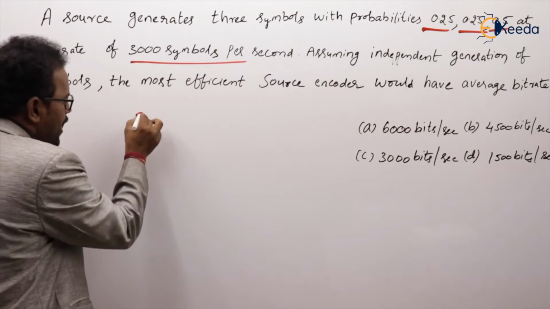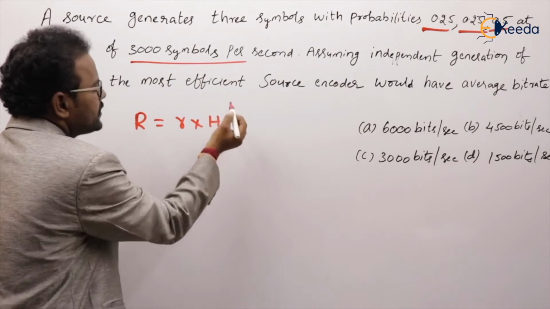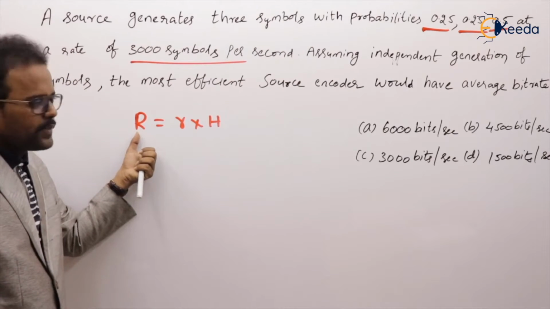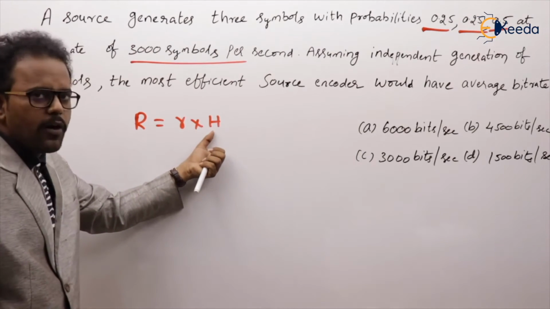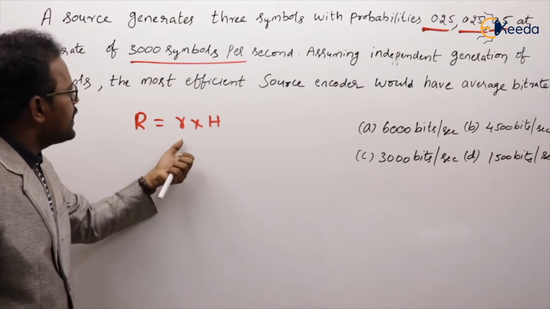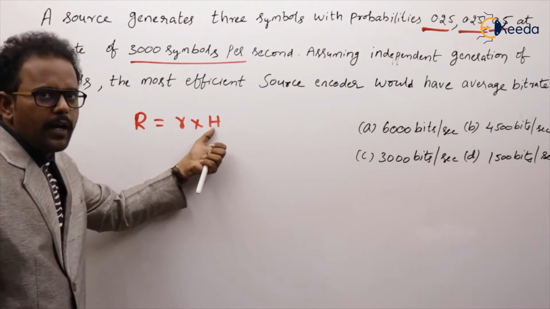Bit rate means R. R is nothing but small r into H. What is R called? Bits per second. What is small r called? Symbols per second. What is H called? Entropy, bits per symbol. And here symbol rate is already given, 3000. And we need to calculate the entropy.